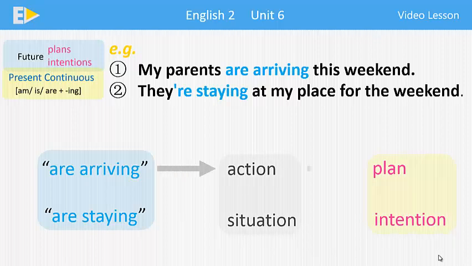In the first sentence, my parents plan to arrive this weekend, which is an action in the future and it is kind of a plan. In the second sentence, they have the intention to stay at my place for the weekend. It is an intention of a future situation.